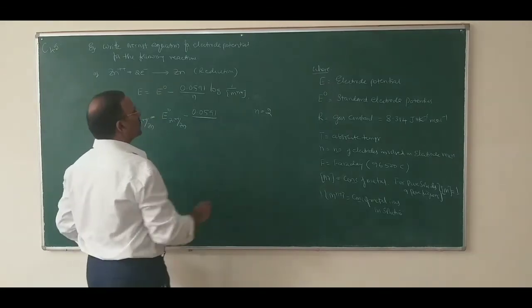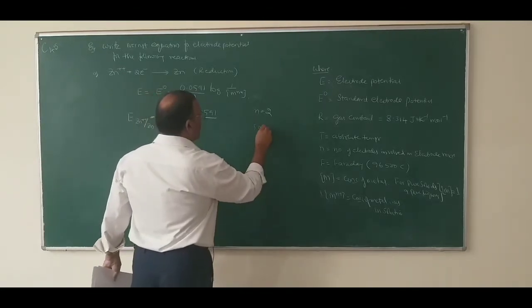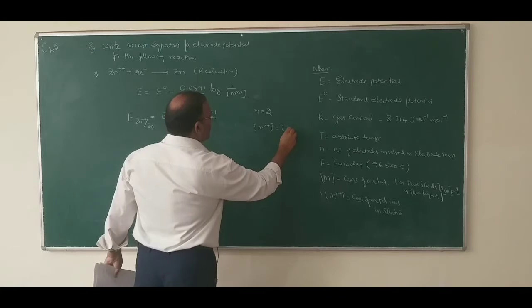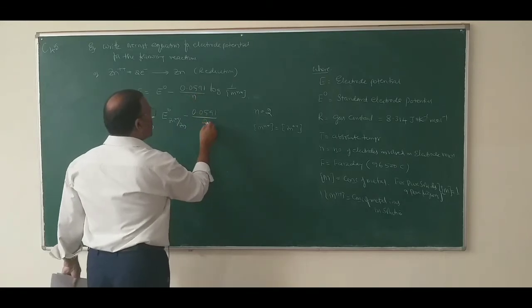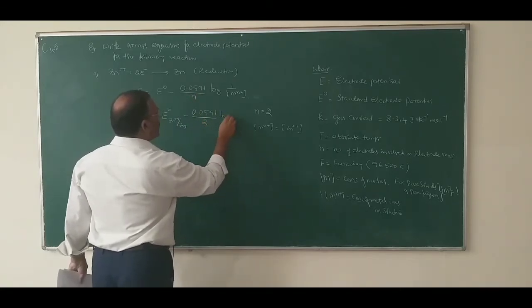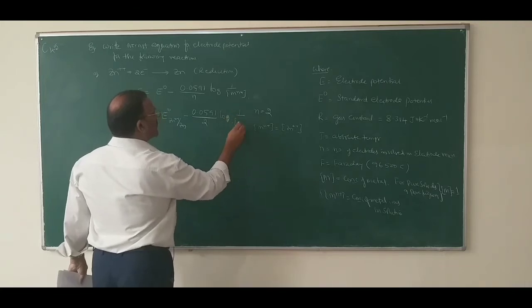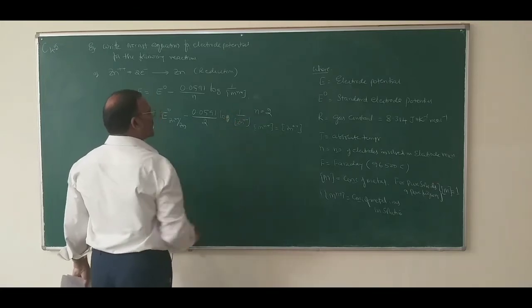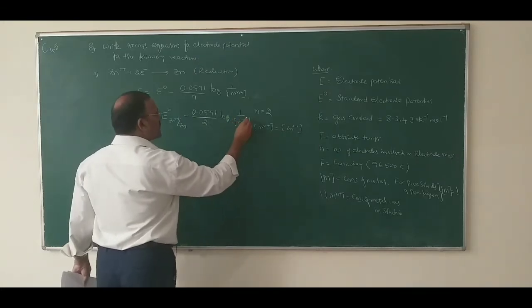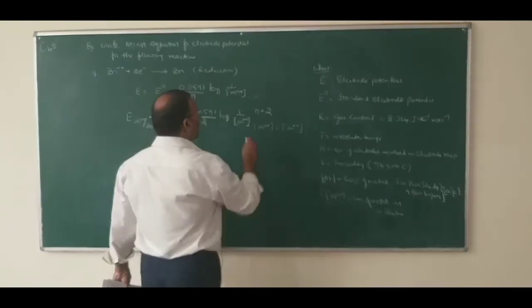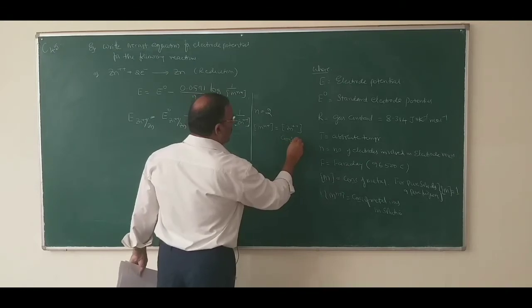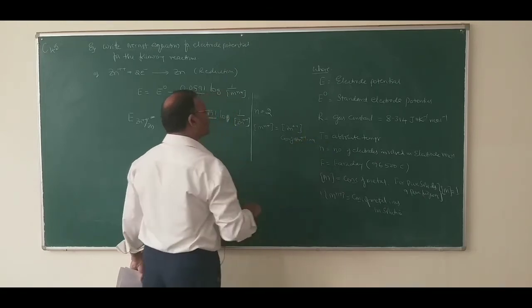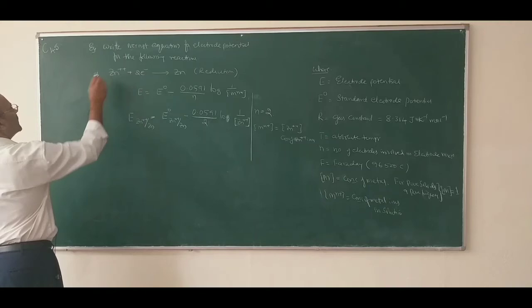Therefore, N equals 2. So the concentration of Mn plus is equal to the concentration of Zn2 plus ions in solution. So divided by 2 into log of 1 over the concentration of Zn2 plus. So Zn2 plus in square bracket is equal to the concentration of metal ions, the concentration of Zn2 plus ions. So this is for this reaction.